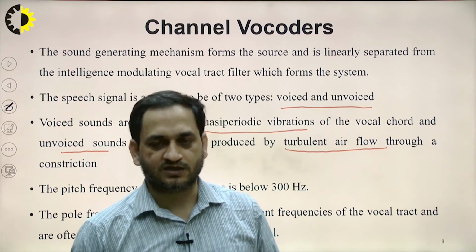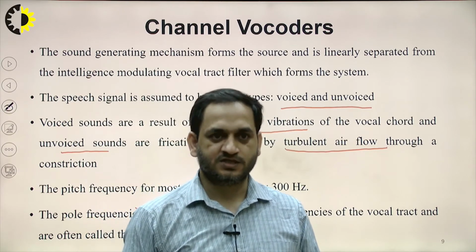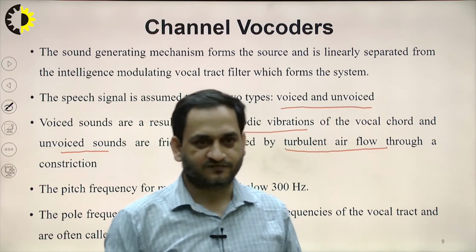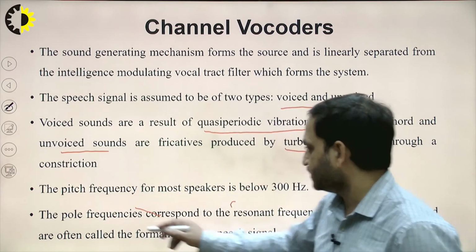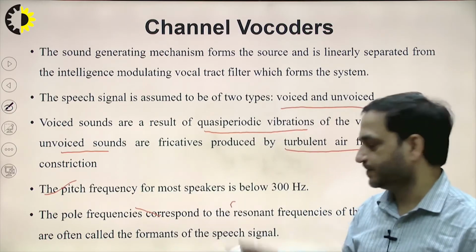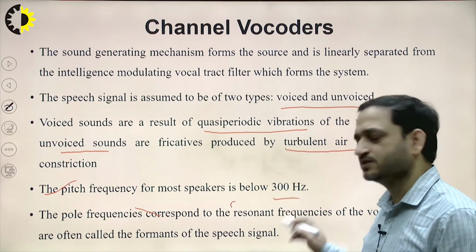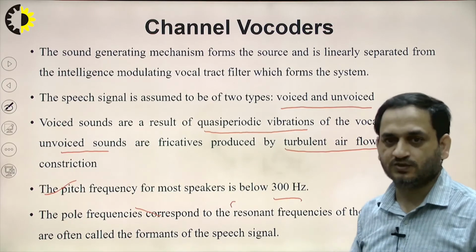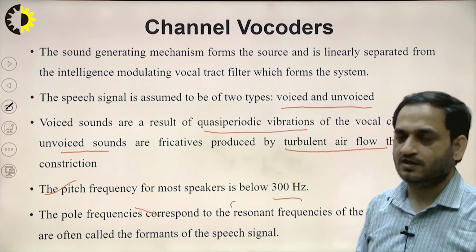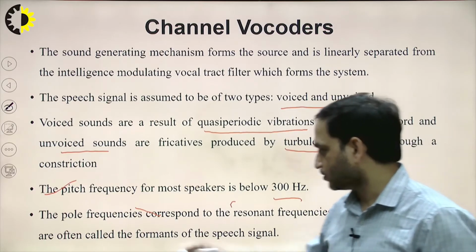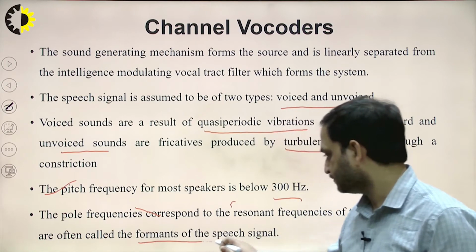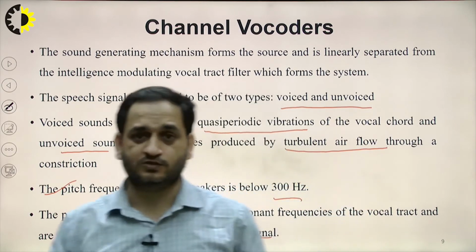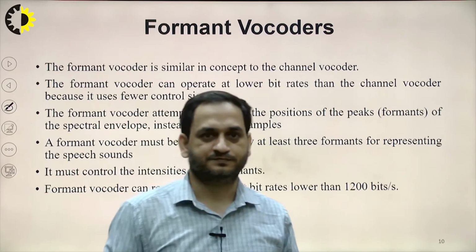The voiced sounds are the result of quasi-periodic vibrations, and the unvoiced sounds are due to the turbulent airflow. And the pitch frequency for most speakers is below 300. This is just for information about the channel vocoder. Then the pole frequency corresponds to the resonant frequency of the vocal tract and is also called the formants. So these are very important points which we must know when we are talking about the channel vocoders.